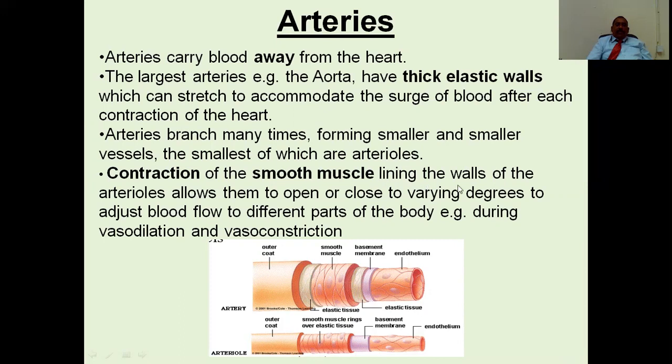Contraction of the smooth muscle lining of the wall of the arterioles allows them to open and close to various degrees to adjust blood flow to different parts of the body, for example during vasodilation and vasoconstriction. Whenever you need more blood, the vessels undergo vasodilation, as a result of which more blood will flow through these arterioles into the organs, and whenever you need lesser blood, these arterioles constrict and reduce the blood supply to the periphery.